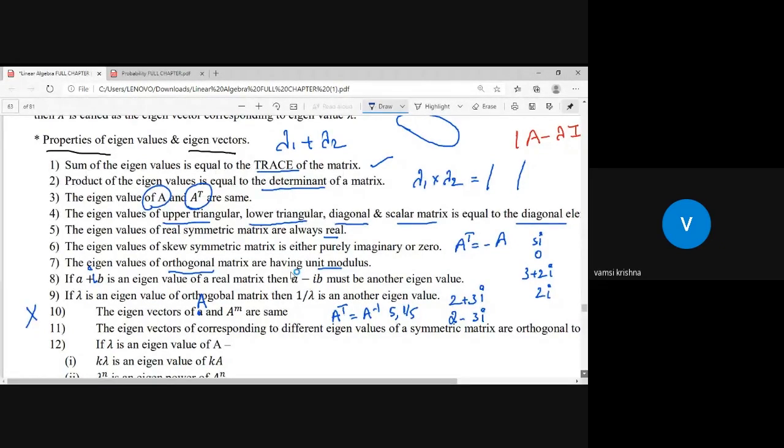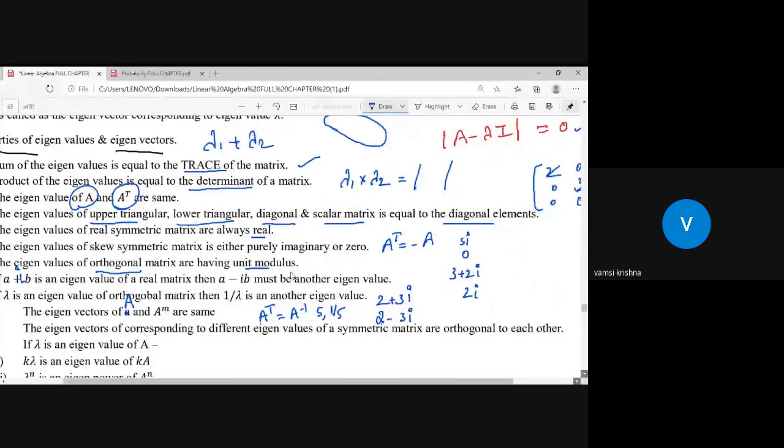Next, eigenvectors corresponding to different eigenvalues of symmetric matrices are orthogonal to each other. So if there are eigenvectors corresponding to distinct eigenvalues, they are pairwise orthogonal, which means the sum of their products is equal to 0. I can show you in some problem.